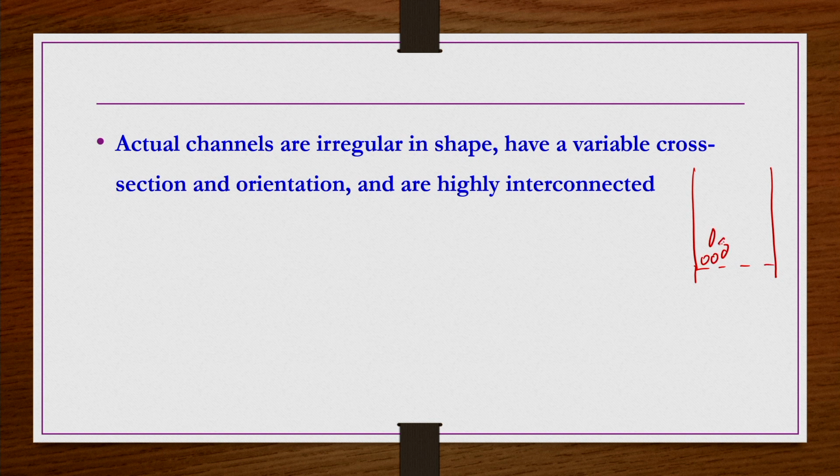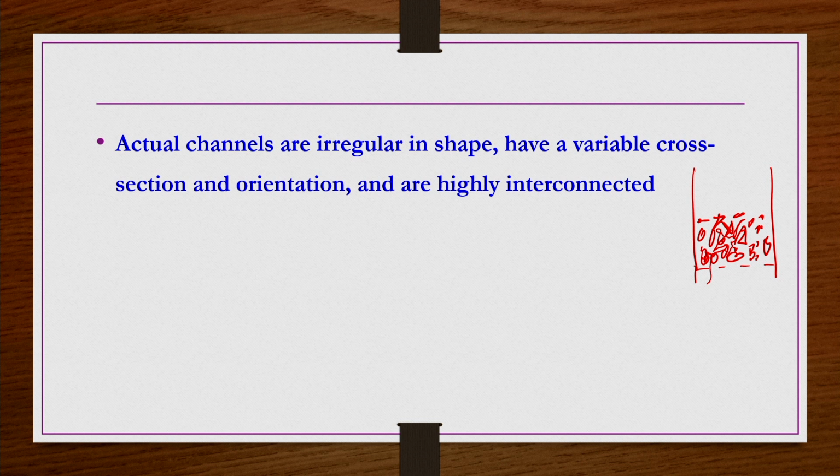These particles are not necessarily spherical; they can be needle like, crushed particles, irregular shaped particles, anything. Because of that, the actual channels are irregular in shape. The flow channel, in the sense of the free volume available between the particles, is very irregular.